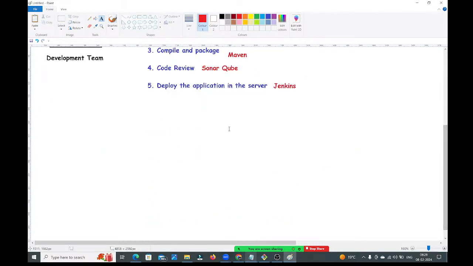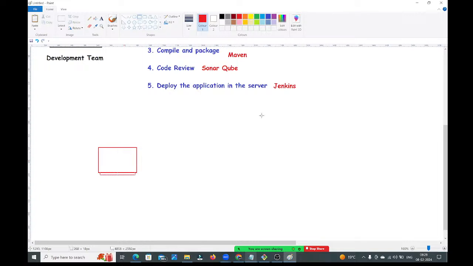Observe carefully, guys. This is my computer. In my computer, I have developed the application. I have developed the application in my system. Super. It is working very well, guys, without any issues. The same way the client expected, it is working in my system, guys.